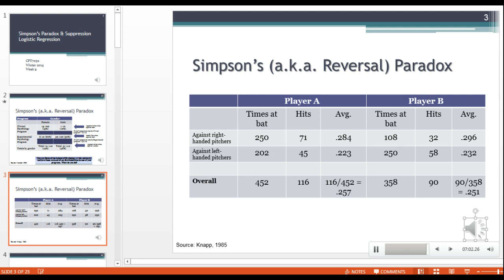And same thing with this paradox here. We have a more challenging situation. One player is facing that challenge more often, and that is biasing the results in a certain way that can make us infer that there's conflicting information coming out of the data, which we can resolve when we remember the full picture. And so thinking about the full picture is very important to resolving these reversal paradoxes.